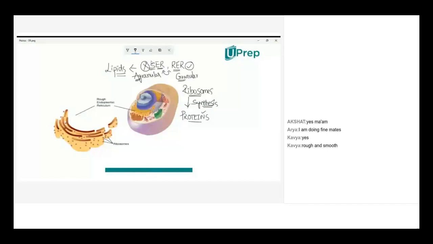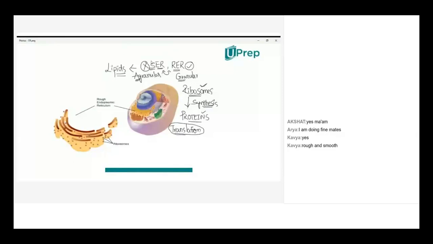Because ribosomes are absent in smooth endoplasmic reticulum, and we'll find ribosomes only in rough endoplasmic reticulum. Wherever you find ribosomes, the ribosome's main function is synthesis of proteins. This process is termed translation. This word we'll discuss in detail when we discuss ribosomes individually.